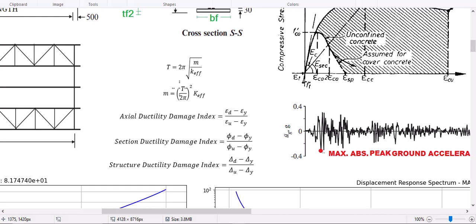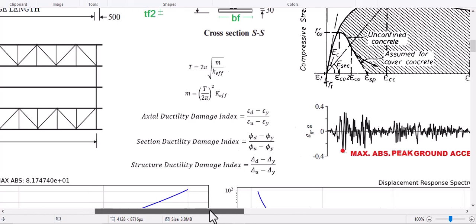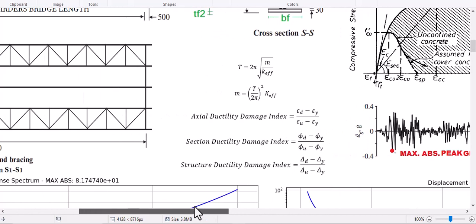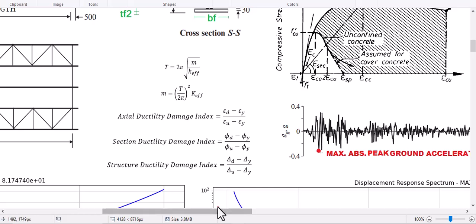we are going to change the period of the structures. We defined the elastic lateral stiffness and then found the mass, and in each step we are going to change the period of the structures, and then with this mass we're going to run the analysis, pushover analysis, and then nonlinear dynamic analysis. So at the end we're going to evaluate the different ductility damage indices.